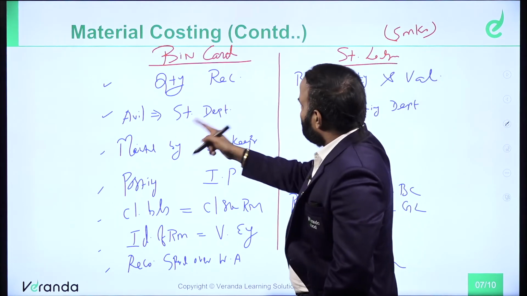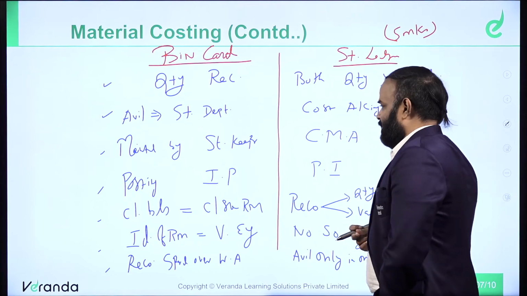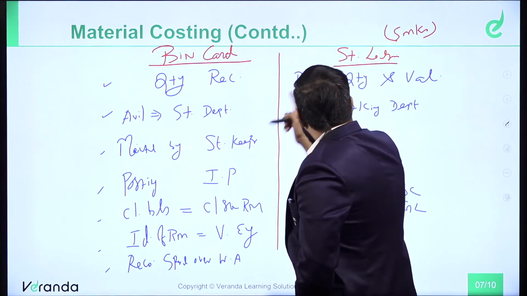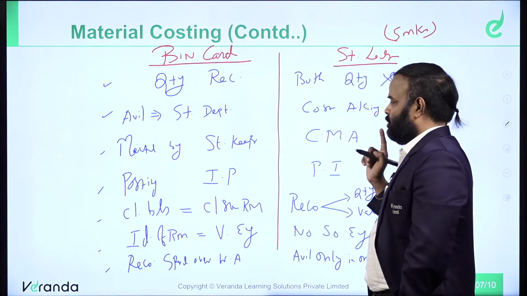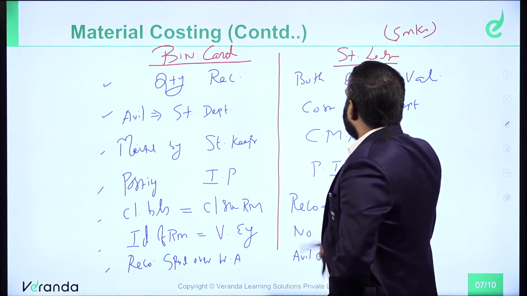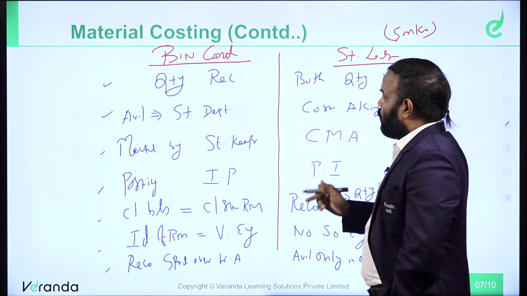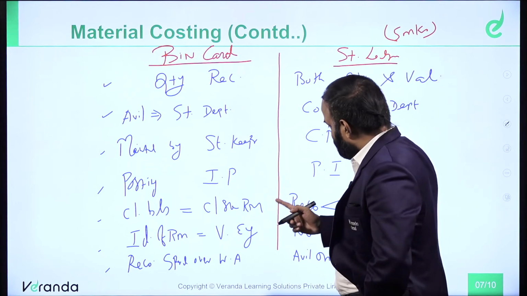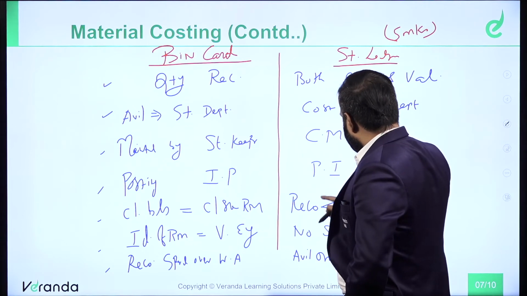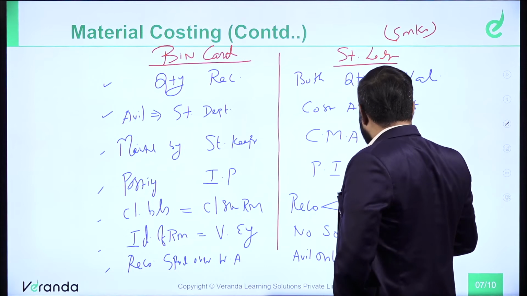Bin card is available in the stores department, whereas stores ledger is available in the cost accounting department. Bin card is maintained by the storekeeper, whereas stores ledger is maintained by the cost accountant. Posting in bin card is instant, whereas in stores ledger you give the posting at periodic intervals. Closing balance in bin card represents closing stock of raw material, whereas in stores ledger, closing balance is for the purpose of reconciliation.